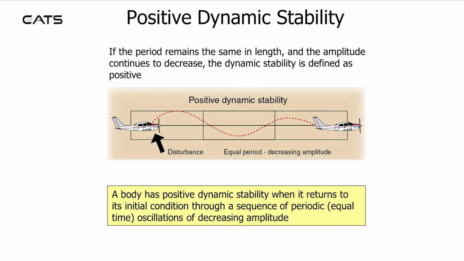Positive dynamic stability. If the period remains the same in length and the amplitude continues to decrease, the dynamic stability is defined as positive. A body has positive dynamic stability when it returns to its initial condition through a series of periodic equal time oscillations of decreasing amplitude.